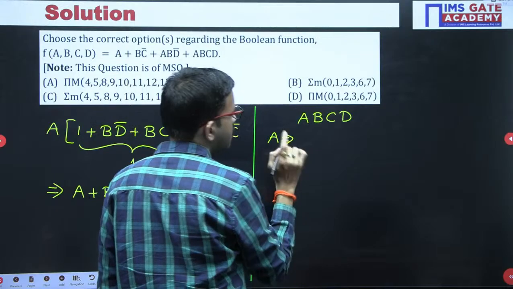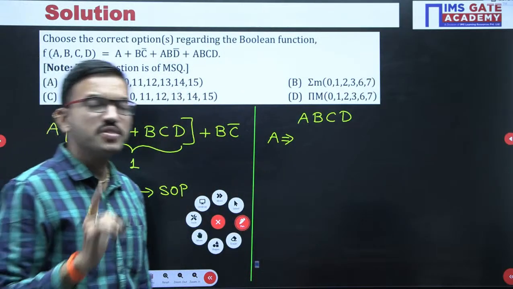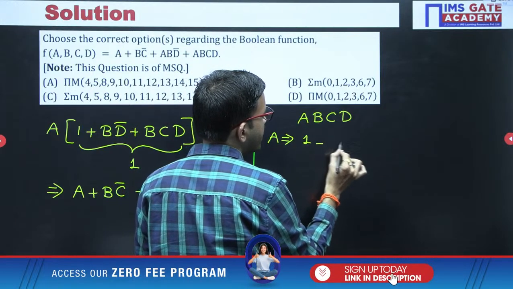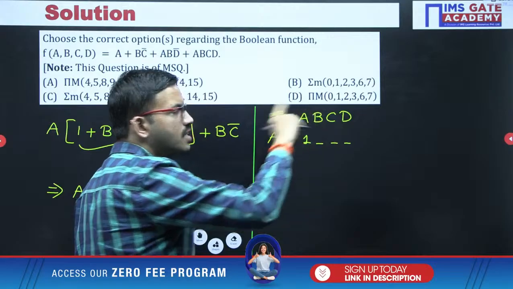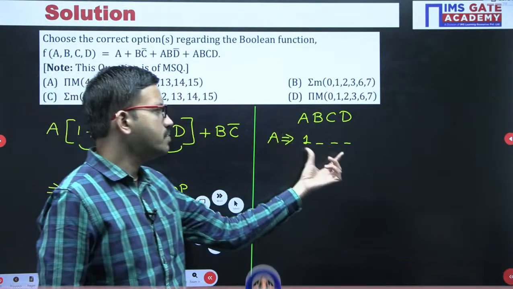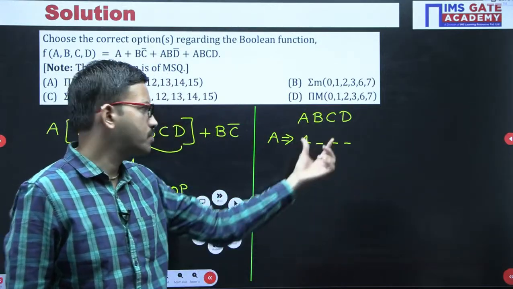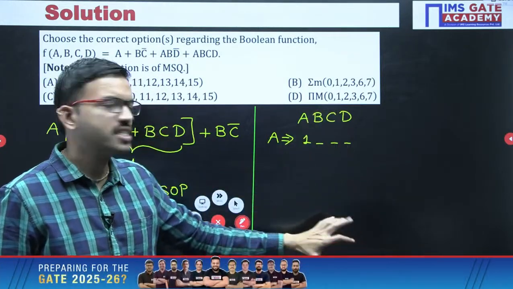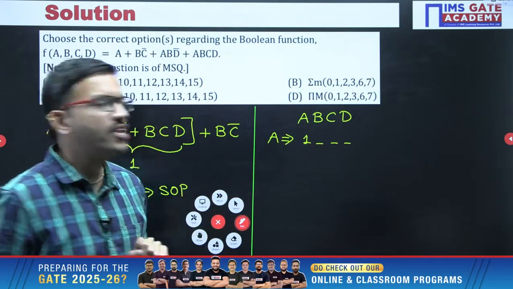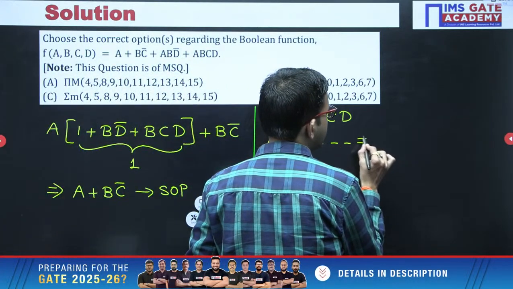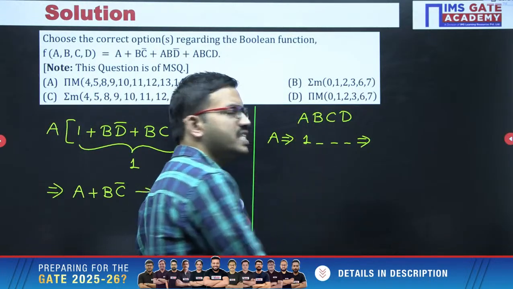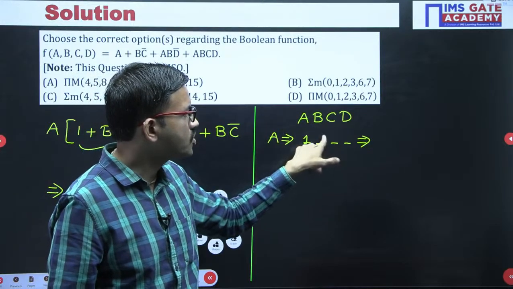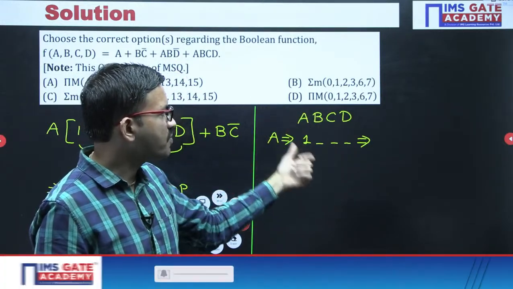While writing the min terms or product terms, the convention is the same. If you have A, that means A value is 1. Regarding BCD, 3 bits are unknown, so you can write 8 combinations from 000 to 111. But among all those combinations, A value should be 1 only. Since the leftmost bit is 1, the position weight is 8. 8 plus 0 is 8, and the maximum value is 8 plus 7, that is 15.